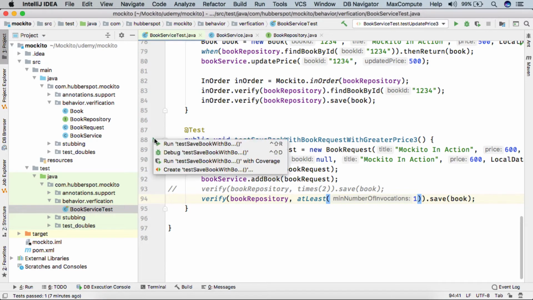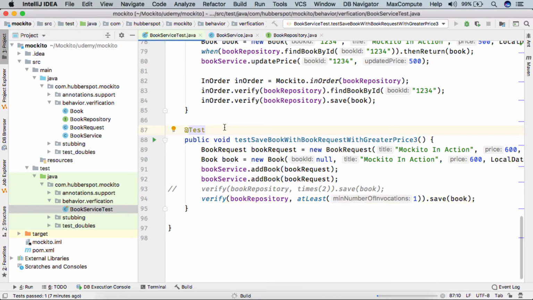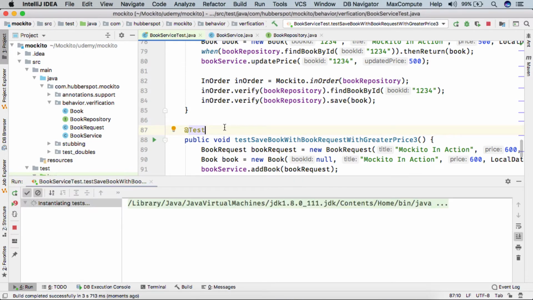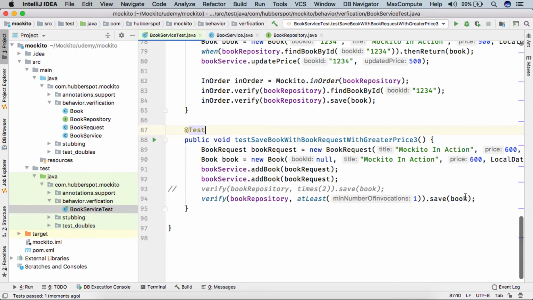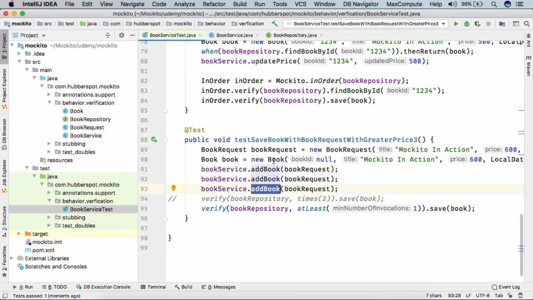So if I run the test case now, it got executed successfully. Let's say if I call add.book method one more time, so we know that save has been called 3 times now.